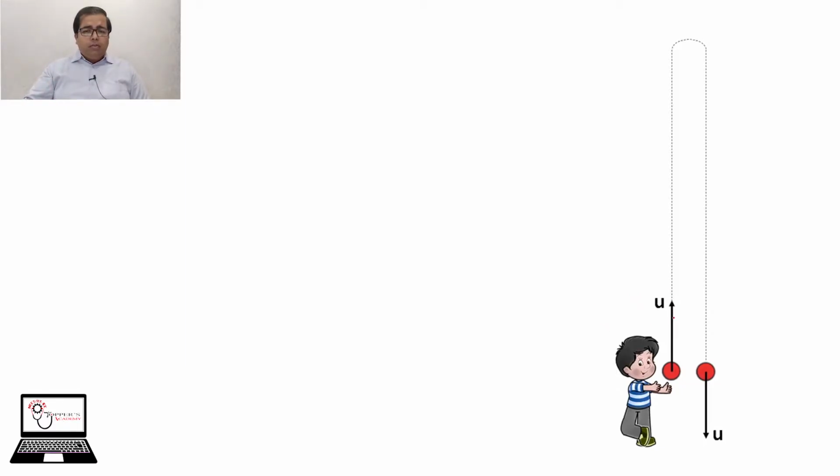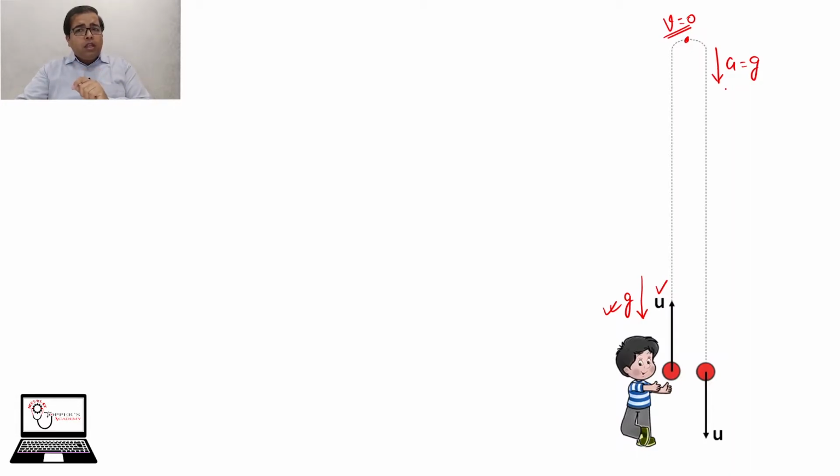Let's analyze the motion in a depth. Initially, this ball is projected with velocity u, and we have acceleration which is g, and its direction is downward. The initial velocity of u and g both are opposite. As a result, this velocity u will keep on decreasing till it reaches to maximum height. Means at maximum height its velocity becomes 0 and it is momentarily at rest. But your acceleration a is still g, and which is downward.